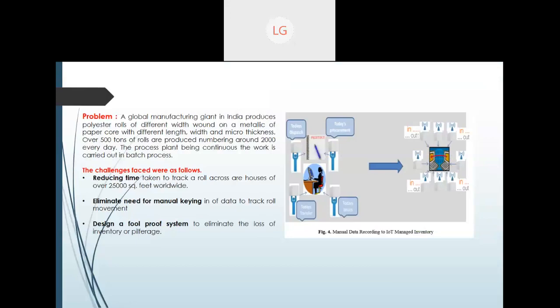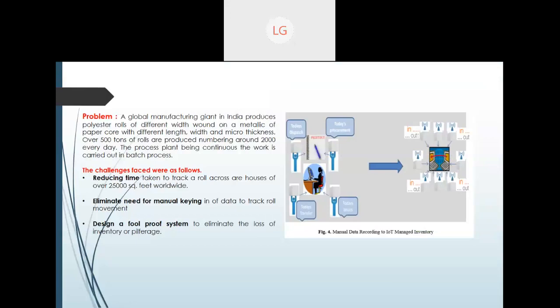So what are they doing? This particular manufacturing unit in India produces polyester rolls of different widths, both on a metallic and paper core, with different lengths and different thicknesses. They are preparing 500 tons of rolls, and every day 2000 rolls. So you can see how many rolls were coming and what kind of challenges they were facing.